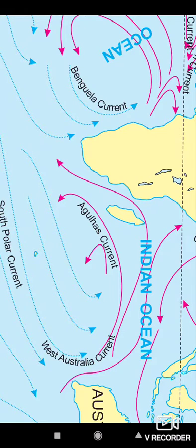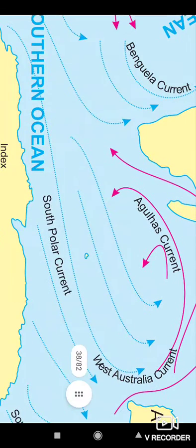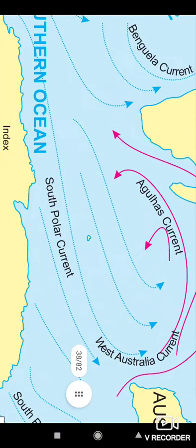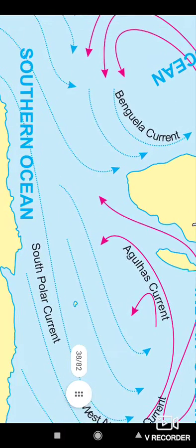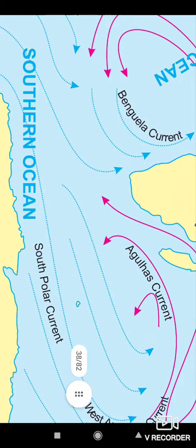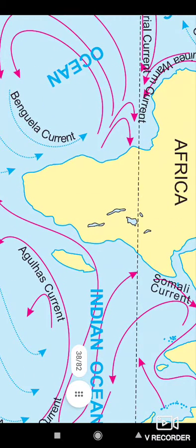Okay, so here are the Agulhas current, the West Australia current, then the South Polar current, which flows from the south to the equatorial region, and the Benguela current, which flows from the southern seas towards the oceans near Africa.